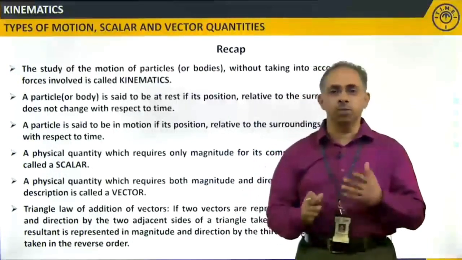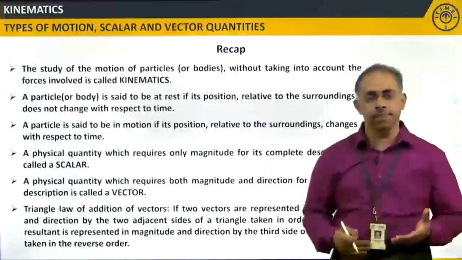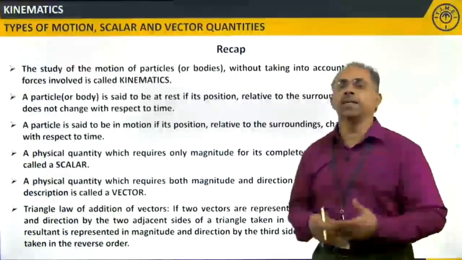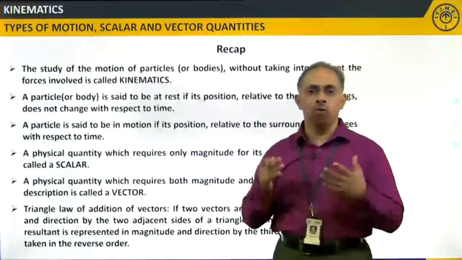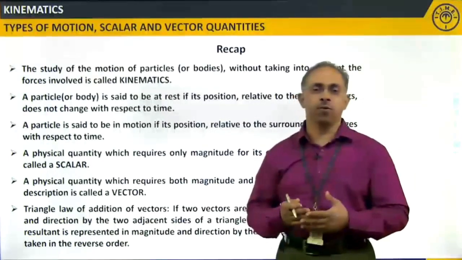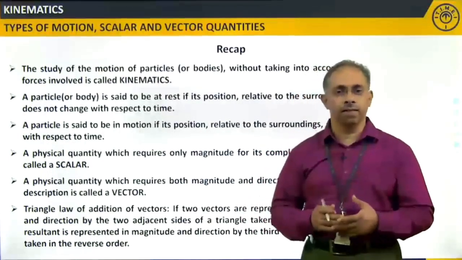The horizontal component is also called the component along the x-axis, whereas the vertical component is also called the component along the y-axis. Hope all these points are clear to you.